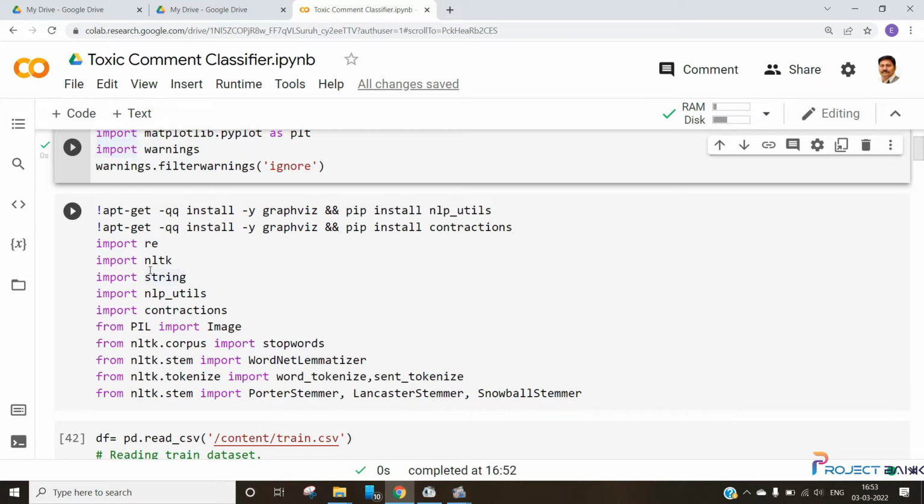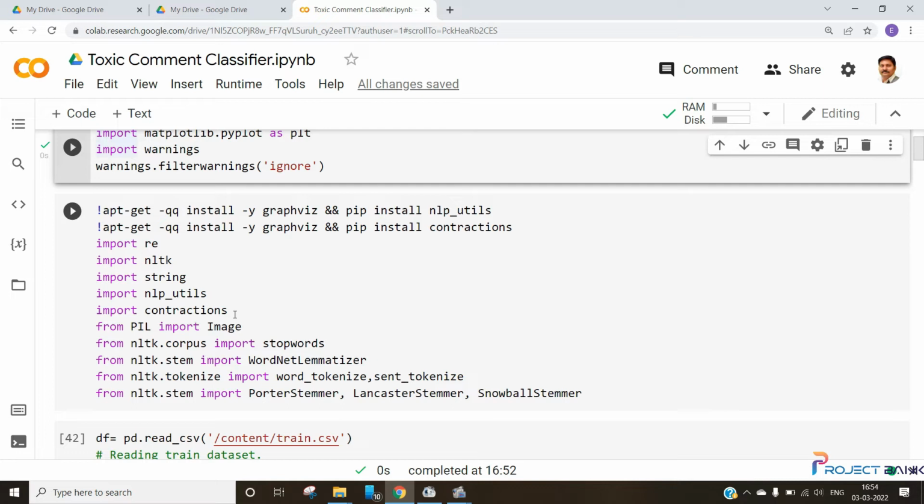It is basically a platform which is used for building programs for text analysis. Then we have imported string, and as you can see we have imported something called nlp_utils, which works with natural language processing. And then we have imported contractions.